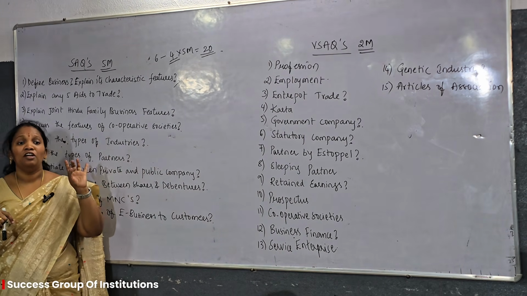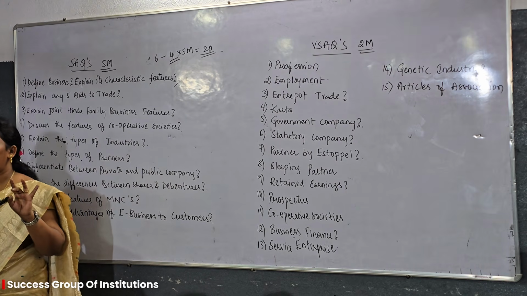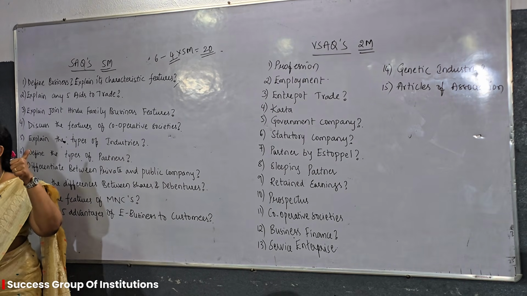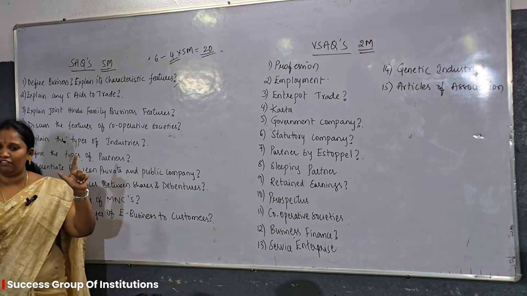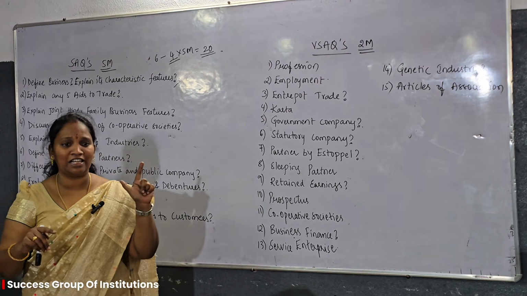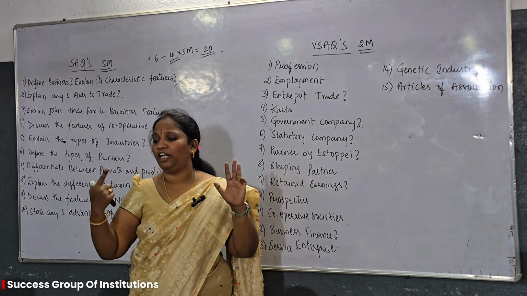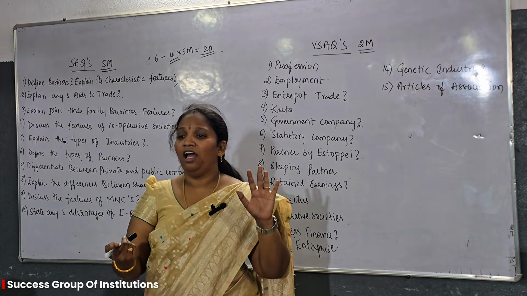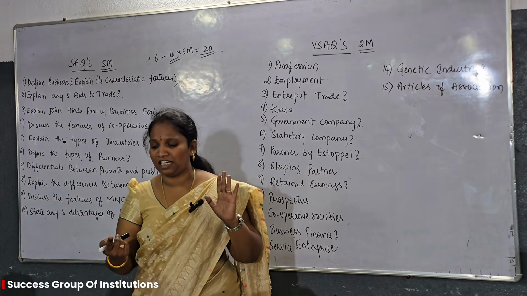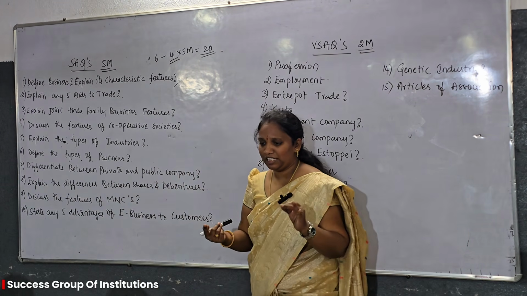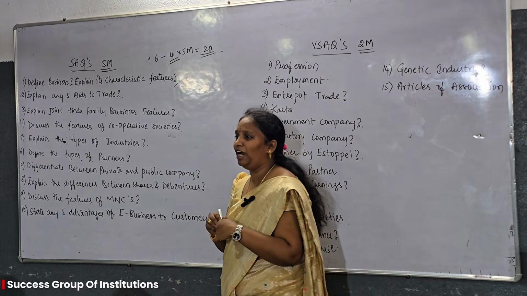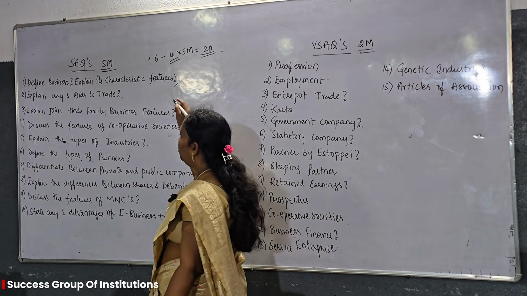So in case of characteristics of business, what you have to write? 5 points. First one is it is an economic activity. Second one is deals with goods and services. Third one is profit motive. Fourth one is continuity in dealings. And last one is risk and uncertainty. These are the 5 important points you have to write in features of business.